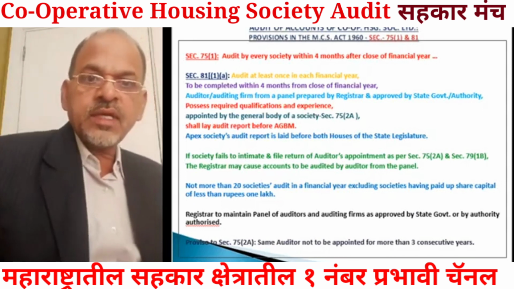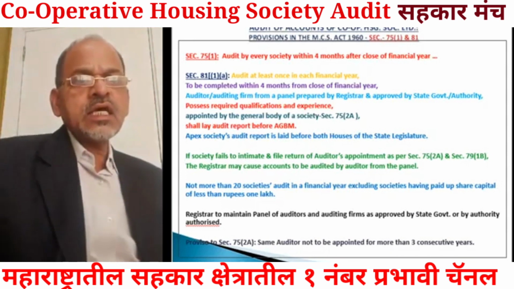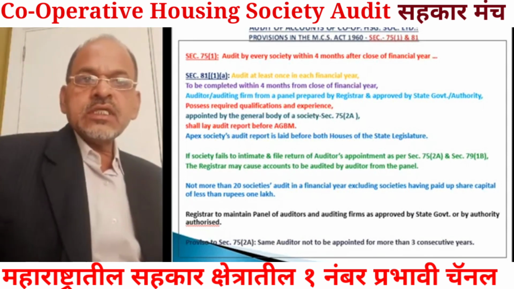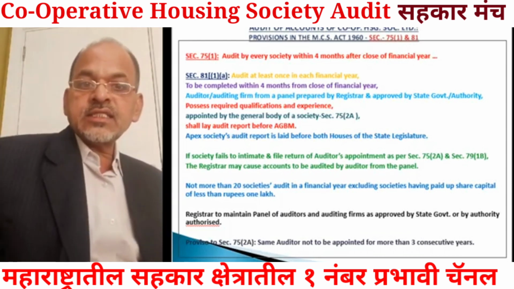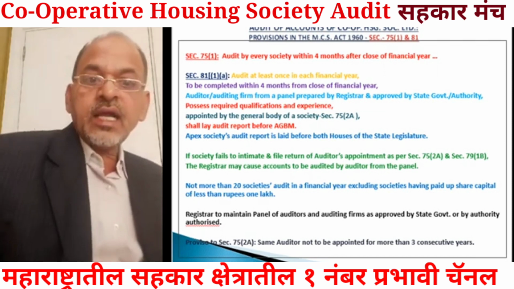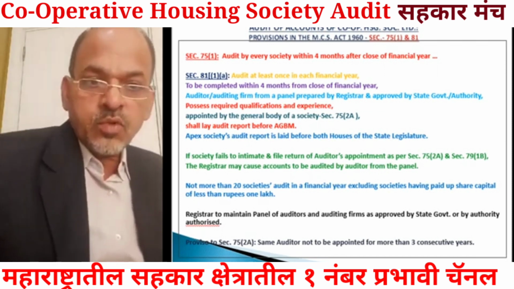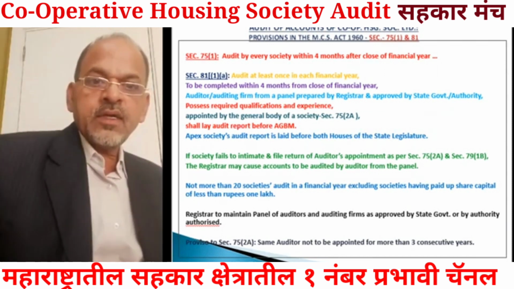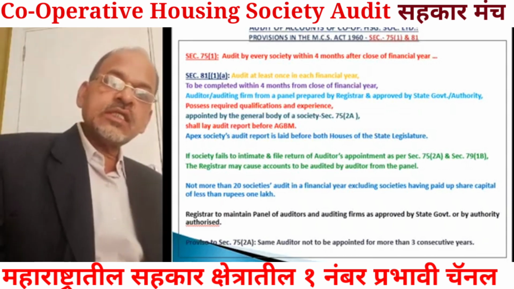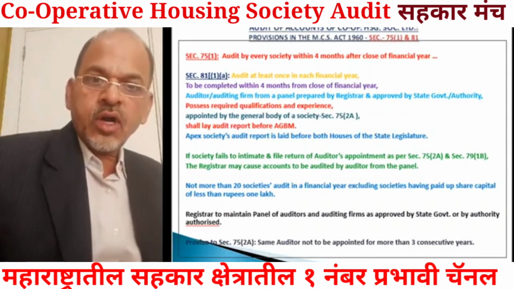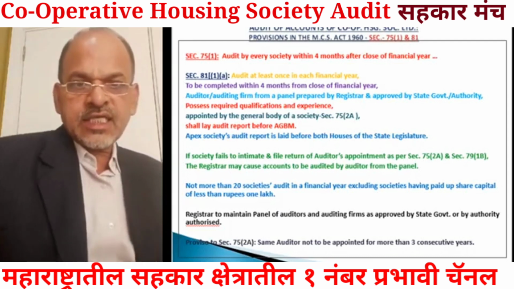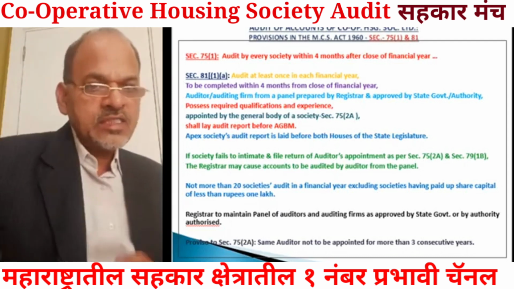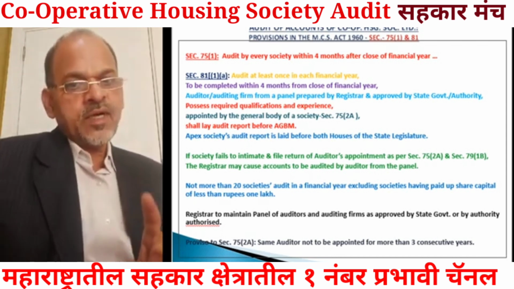But there are certain provisions in section 75 subsection 1, in section 75 2A and as a proviso to section 75 2A. So these provisions in section 75 are for audit purpose. Mainly section 75 provides for the annual general body meeting, but for audit also there are certain provisions.